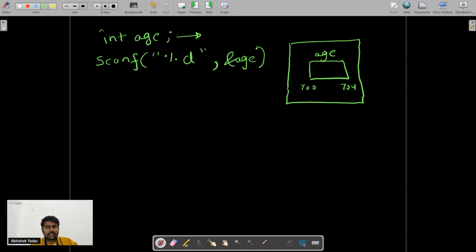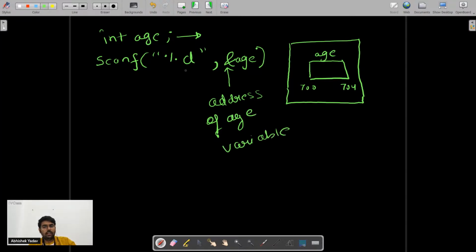This & symbol is representing the address of the age variable. It is saying, since you want to store the input from the user inside the container, please pass the starting address of the variable here. So here you will get the starting address, that is 700.